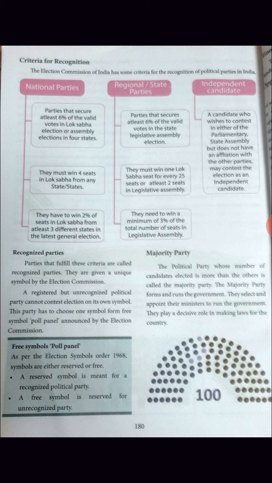As per the Election Symbols Order 1968, symbols are either reserved or free. The reserved symbol is meant for a recognized political party. It is a permanent symbol. A free symbol is for the unrecognized party. It will change from election to election.